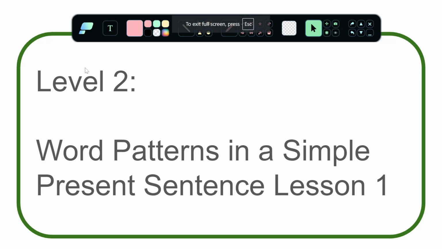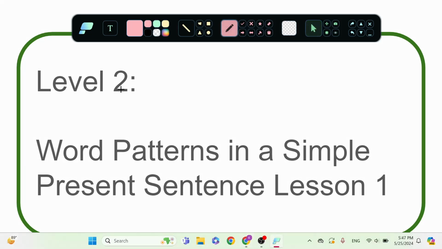All right, hello everyone. Today we are looking at level 2, word patterns in a simple present sentence. This is the first lesson, lesson 1.